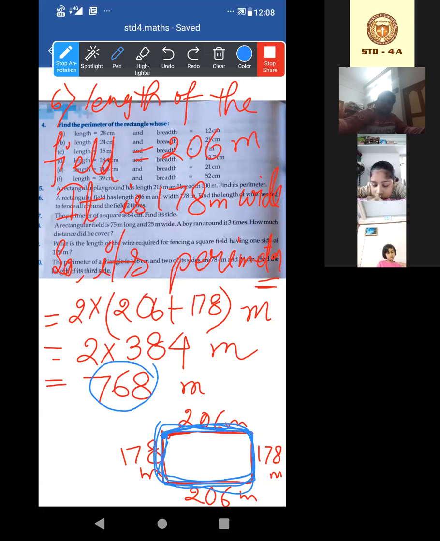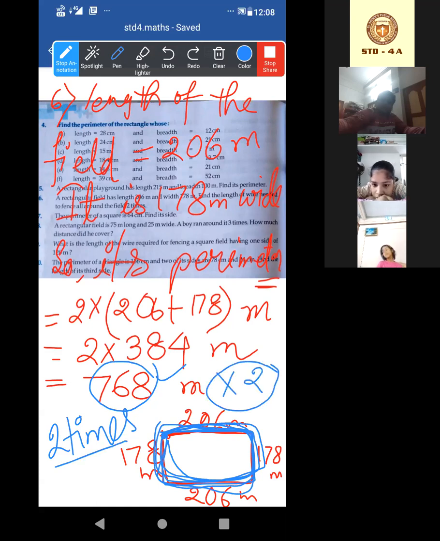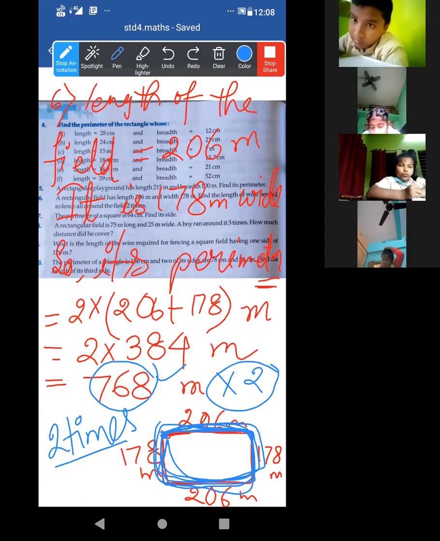But if it is 2 times, then again the same distance we will have to cover, another 768 meter. So ultimately 2 times means multiplied by 2. Is it clear to everyone?